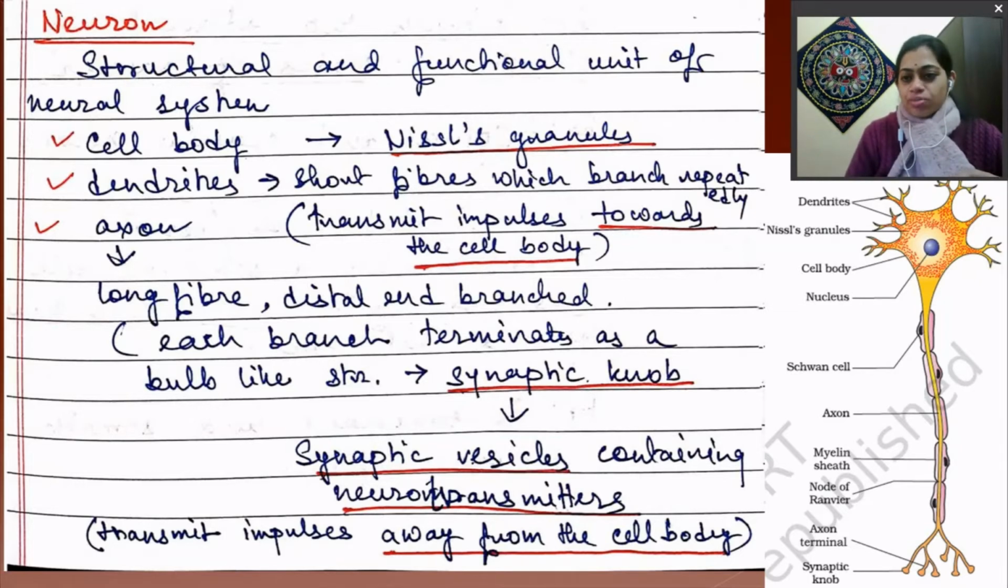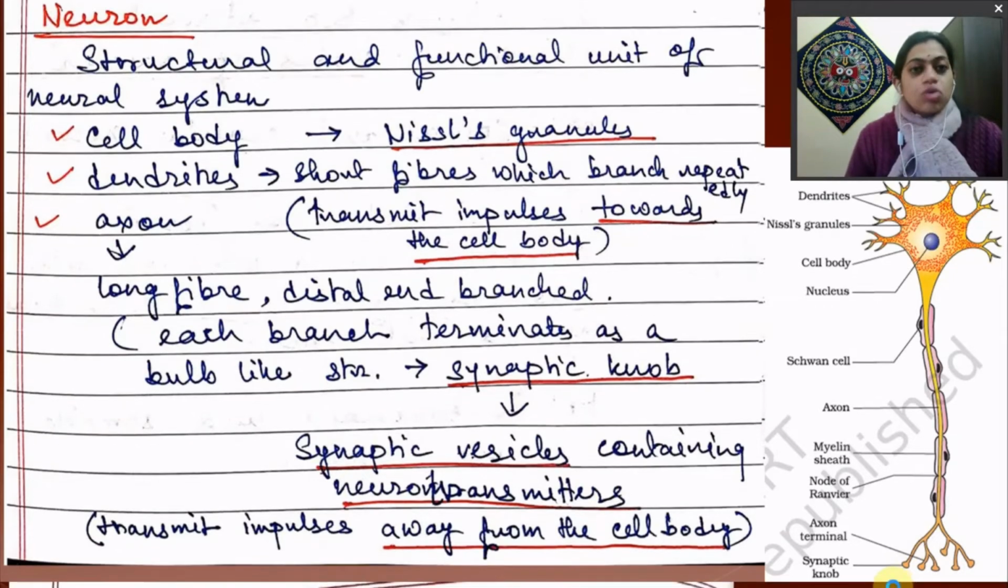This branch again terminates into a bulb-like structure. See, this is the bulb-like synaptic knob. This is called the axon terminal, in which it is branched and it has some button-like structures, the synaptic knob. And here some synaptic vesicles are there. That means inside the synaptic knob, synaptic vesicles, which are sac-like structures, are there, and they contain neurotransmitters. Neurotransmitters mainly transmit impulses away from the cell body, and they are very important. An example of a neurotransmitter is acetylcholine.